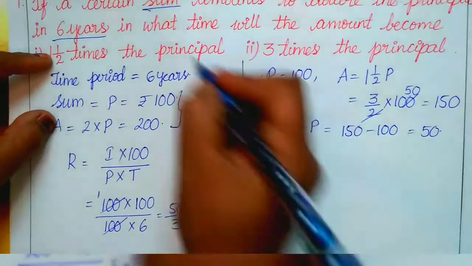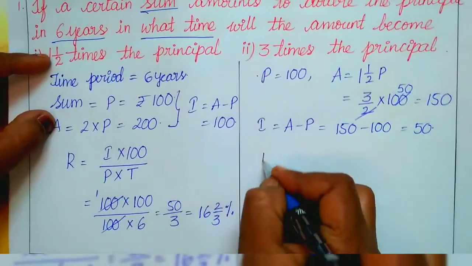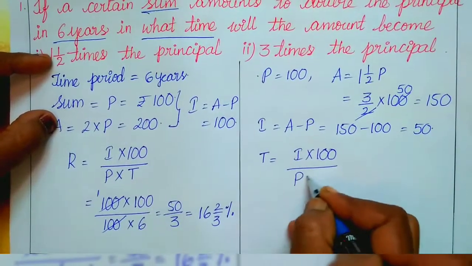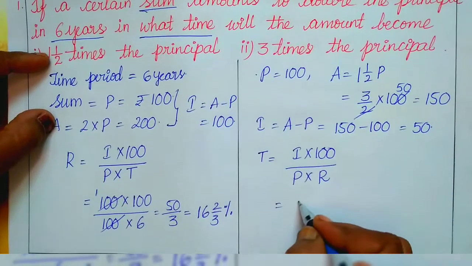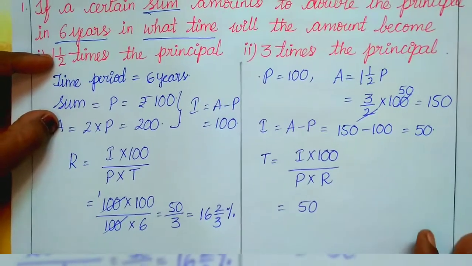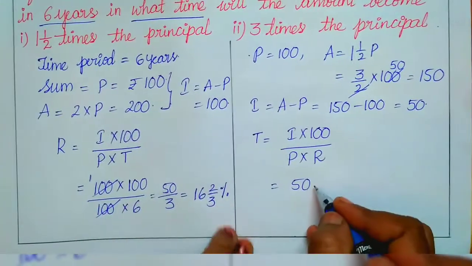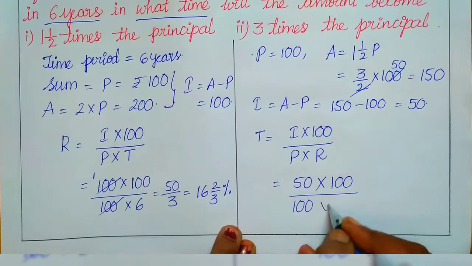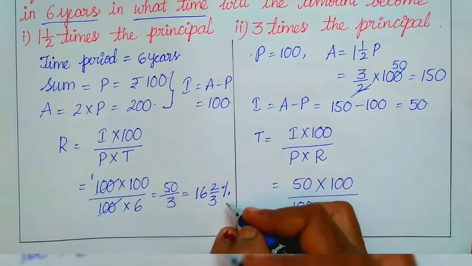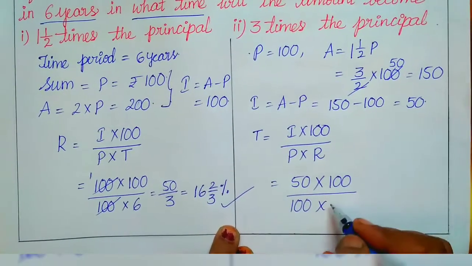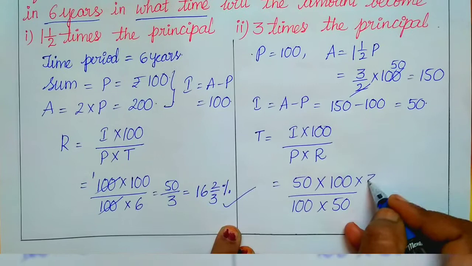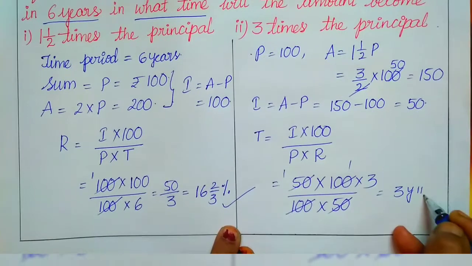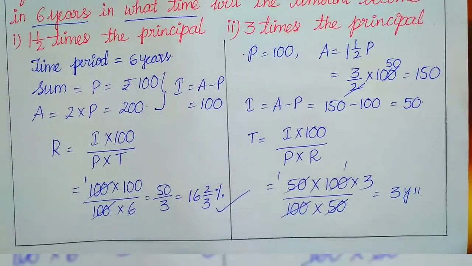Now we can calculate in how many years. Here it is asked, in what time. So we can calculate the time period here. T equals I into 100 by P into R. I is 50, so 50 into 100 by P. P is 100. R is the rate of interest, 50 by 3. Just now we found the rate of interest, which is 50 by 3. The 3 will go to the numerator. Now 50 ones are 50, 100 ones are 100. Finally, you get 3 years. So in 3 years of time, the amount will be 1.5 times the principal.